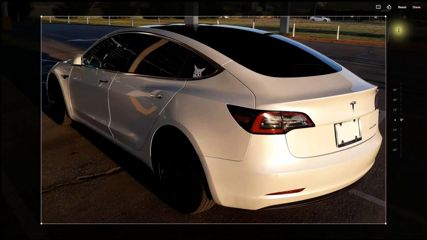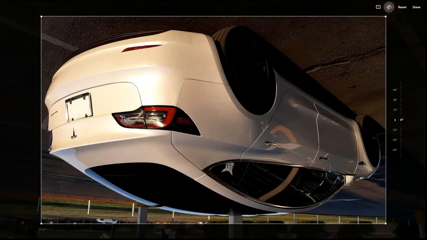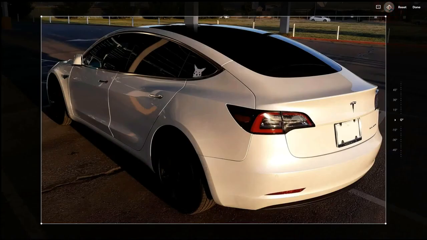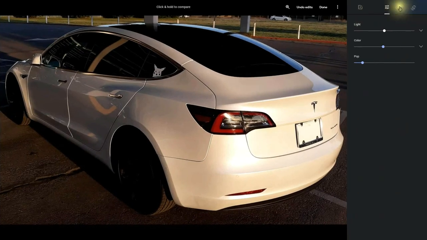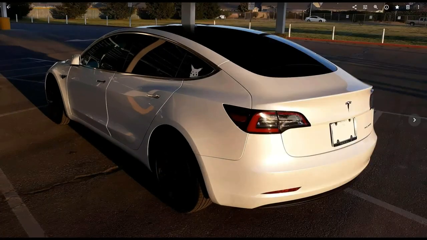I'm also able to rotate the image. So if I needed to, I could rotate it to any way that I wanted to. If I wasn't happy with these changes, I can click on undo edits, and it will take me back to the original. The next tool that we have is the zoom in.